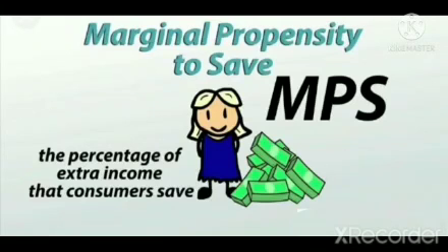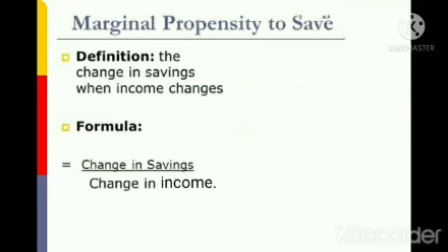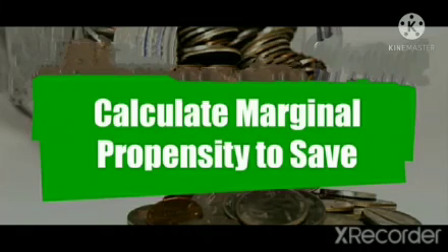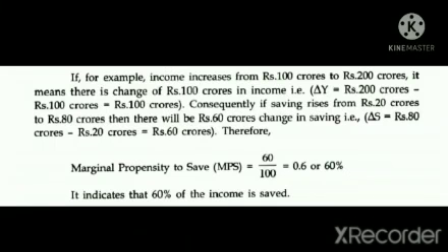Now, marginal propensity to save is the percentage of the extra income that consumers save. What is MPS? MPS is equal to change in savings over change in income. Now, calculate marginal propensity to save. If, for example, income increases from 100 crores to 200 crores, it means there is a change of 100 crores in income.